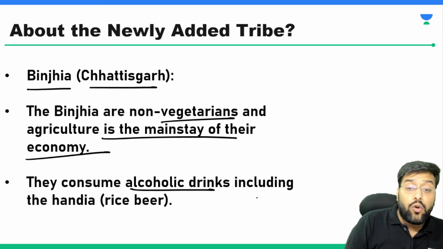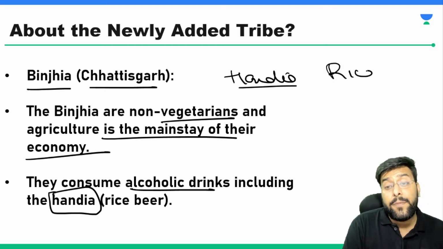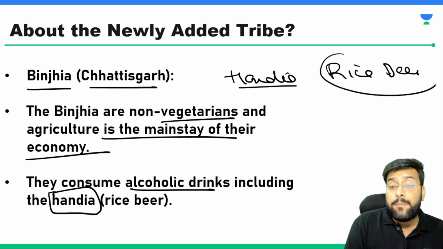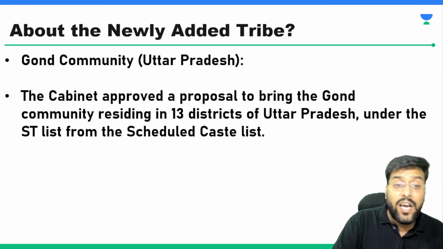They consume alcoholic drinks including the handia. So these type of terms become important. Handia is a term used for beer made out of rice. So these Bhinjia community, they consume alcoholic drinks including the handia or rice beer.